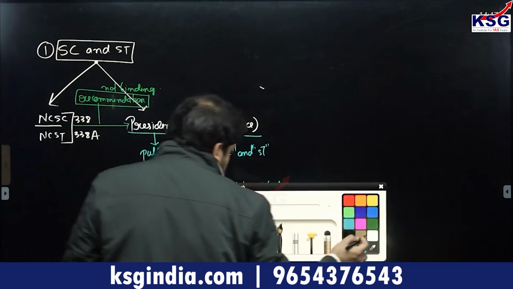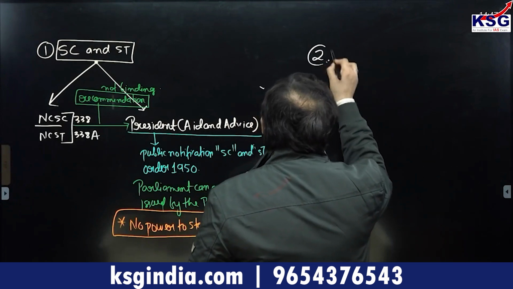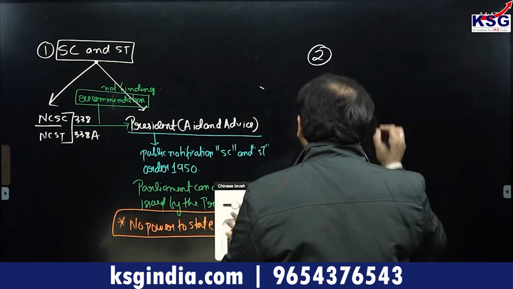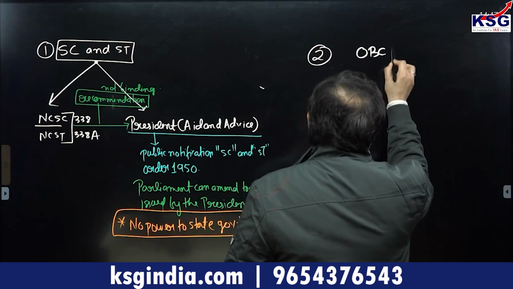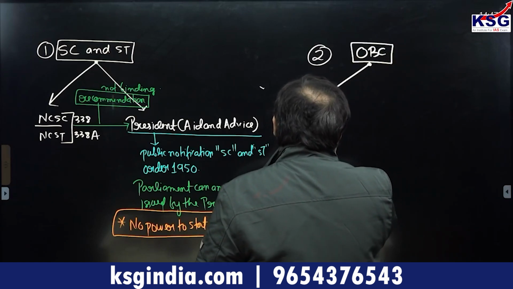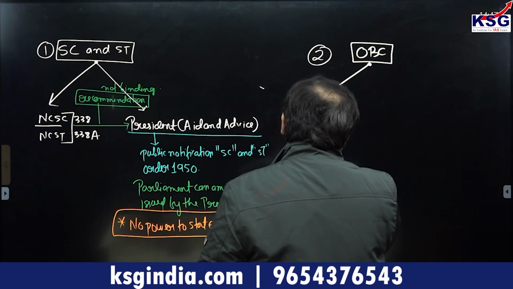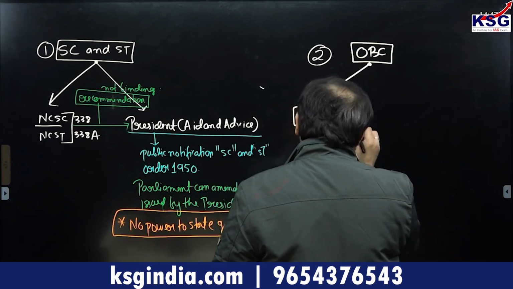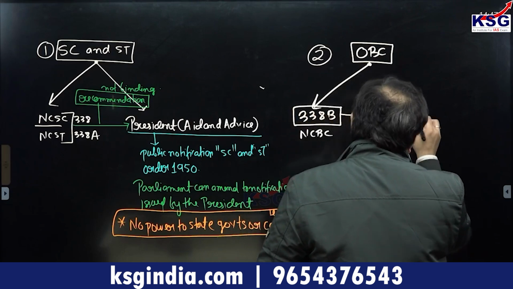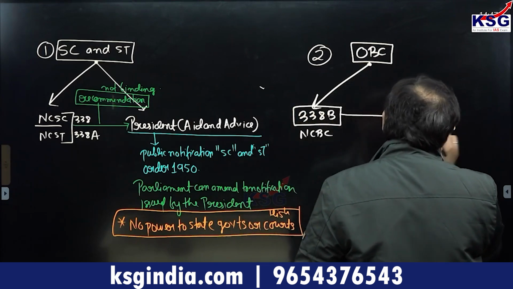Okay. And let me take a second point about OBC, or what are known as other backward classes. In the case of other backward classes, it is Article 338B, which is the National Commission for Backward Classes. It gives a recommendation to the President under Article 342A.